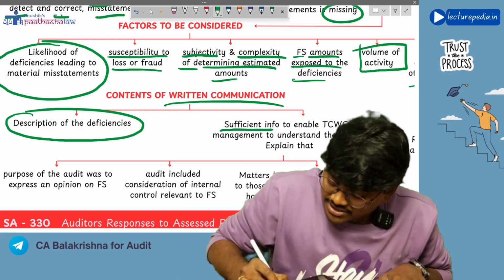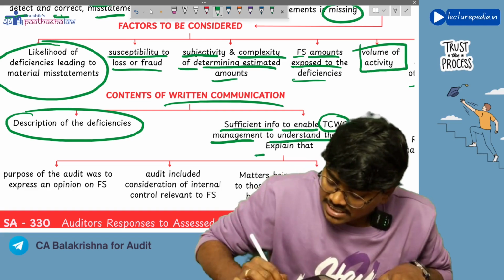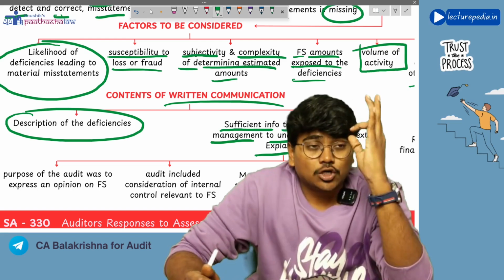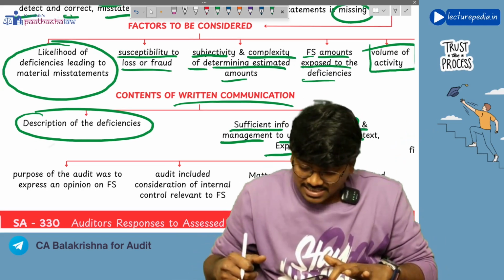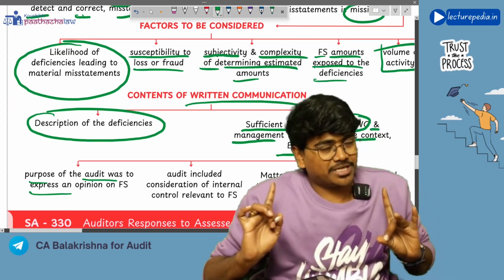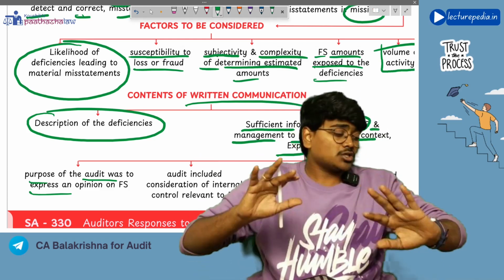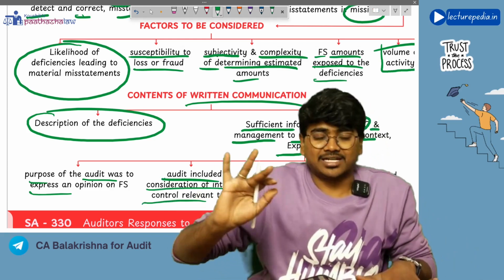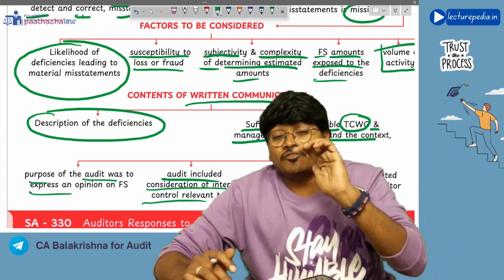Next, sufficient information to enable those charged with governance and management to understand the context. You should give the information that is necessary to enable the management and those charged with governance to understand the context of communication. In this context, you need to include that the purpose of the audit was to express an opinion on financial statements. See, management and those charged with governance, my purpose of audit was to express an opinion on financial statements. However, the audit included consideration of internal control relevant to the financial statements. Yes, during my audit, I have considered some of the internal controls that are relevant to financial statements.